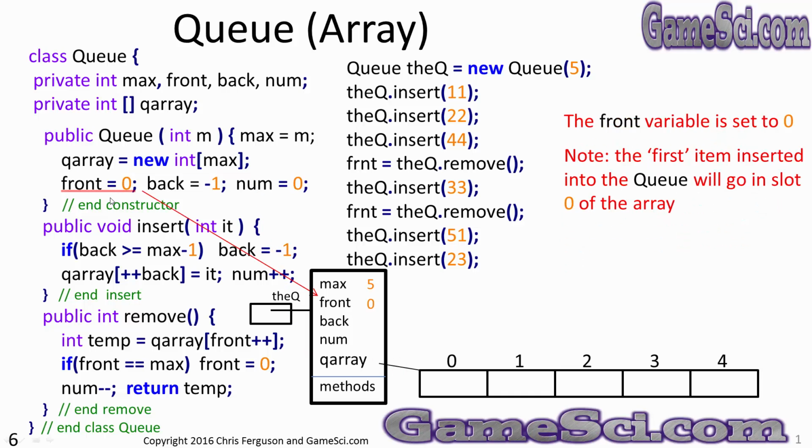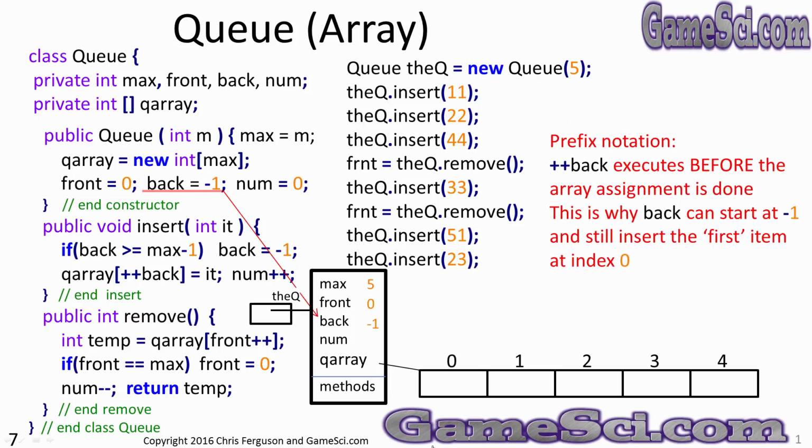Let's initialize the other variables. Front equals 0. The front, or the start of line, will be position 0 of the array. Note the first item inserted in the queue will go into slot 0 of the array. Back equals -1. Let's set the back global variable here. You can see these values as I'm setting them get inserted into my object. Note prefix notation. There's a ++back that will execute before the array assignment is done. That's why back can start at -1 and still insert the first item at 0. Our intention is for the first item to go into position 0 of the array.